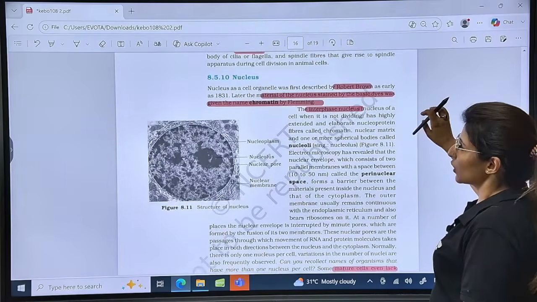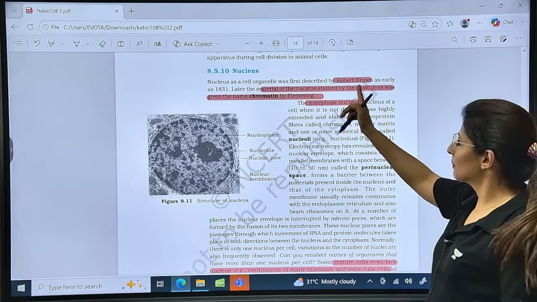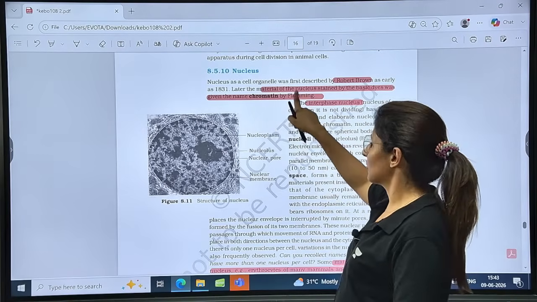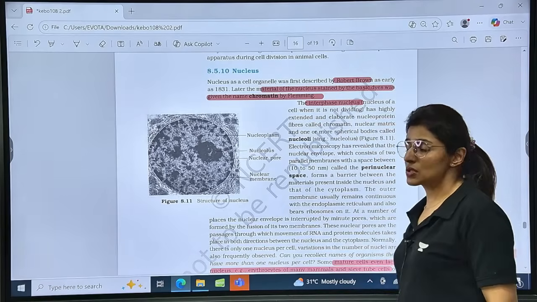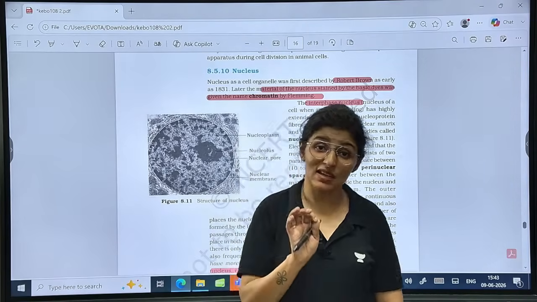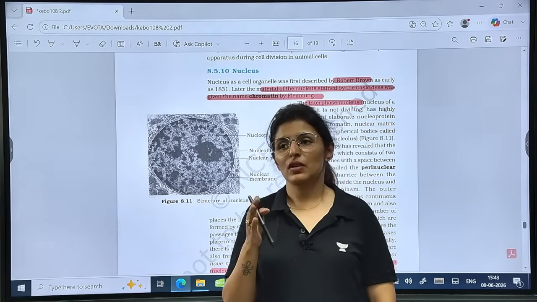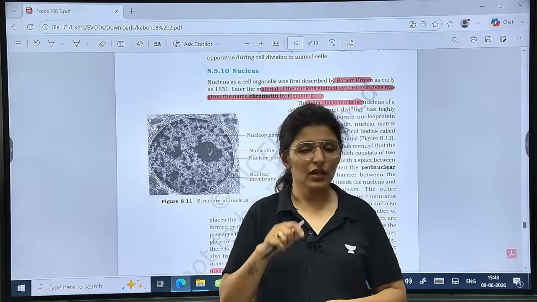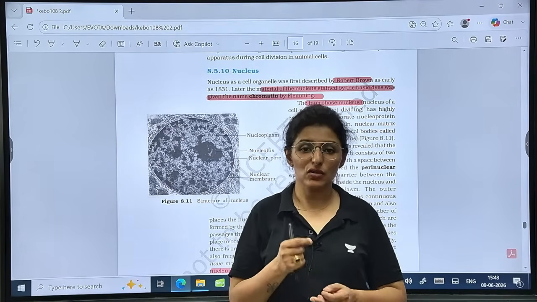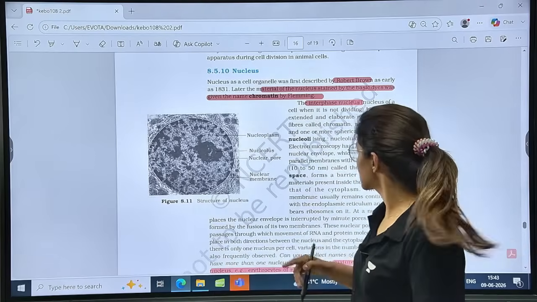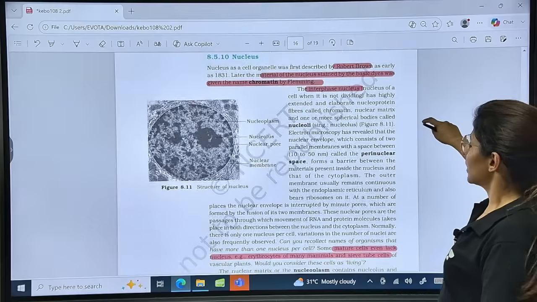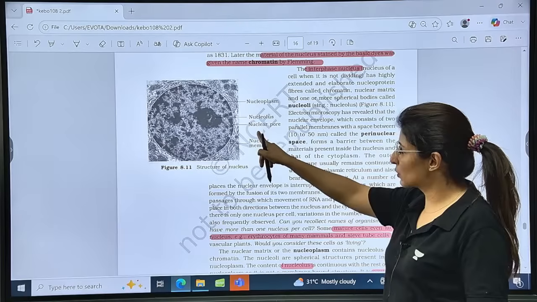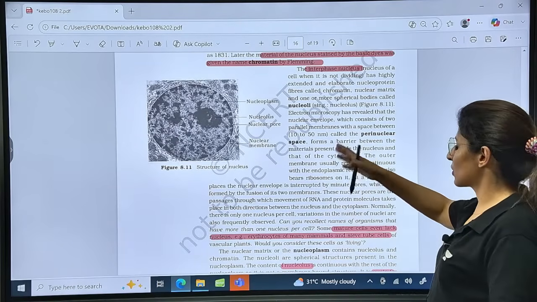Talking about the nucleus, guys, it was discovered by Robert Brown. The material contained is stained by basic dyes, given the name chromatin by Fleming. Now, if you want to study the structure of the nucleus, the best stage is interphase. Why? Because while it is preparing for division in interphase, the membrane is intact, so the boundary is intact. It is the best stage. And what does the interphase nucleus look like? It has nucleoplasm, nucleolus, nuclear pores, the nuclear membrane, and of course the genetic material.